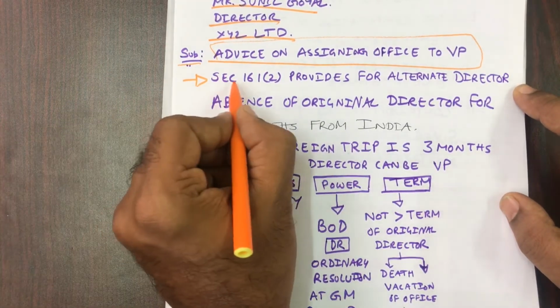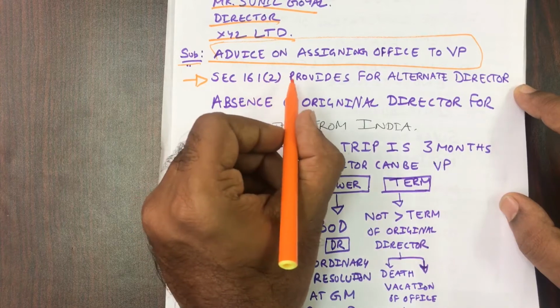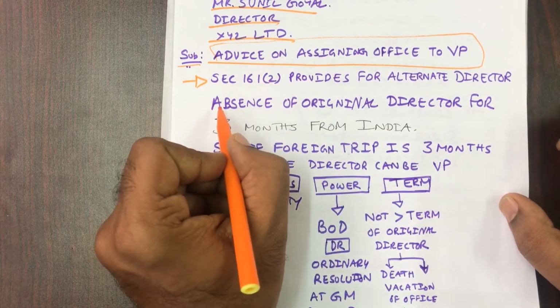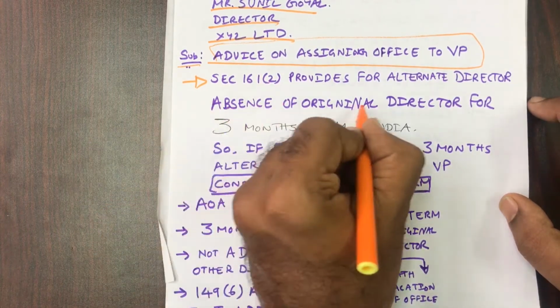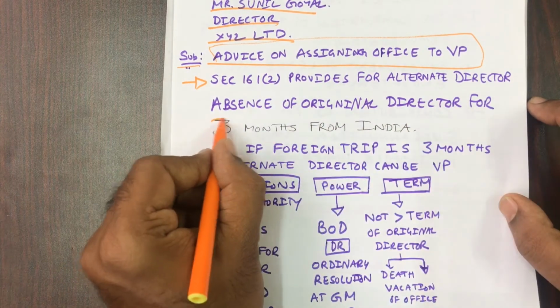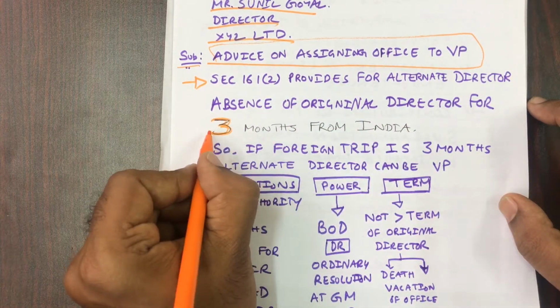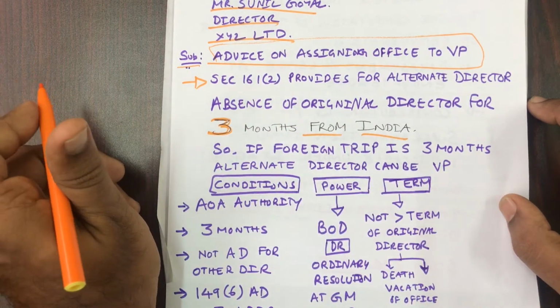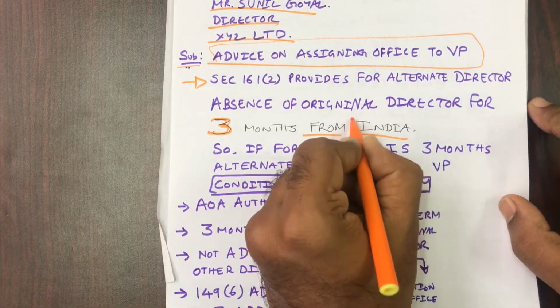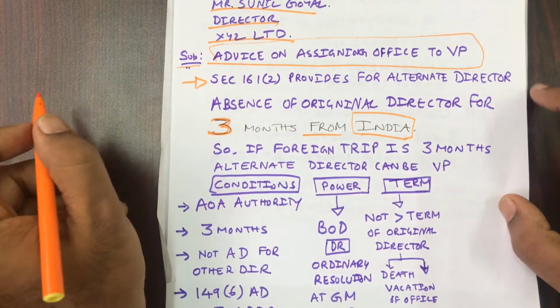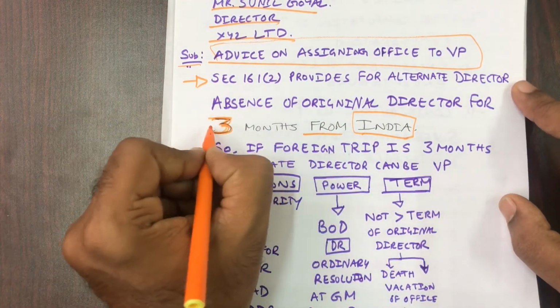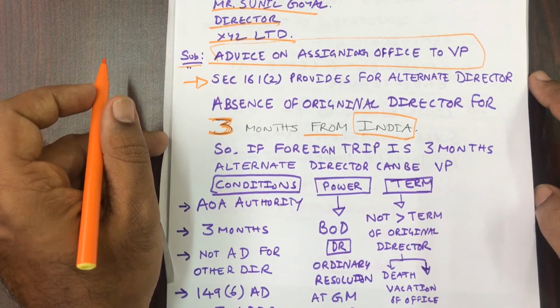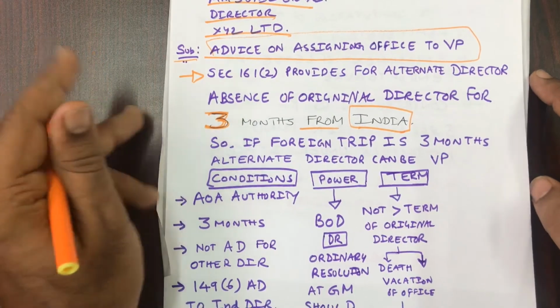First thing is section 161 subsection 2. It provides for alternate director, that is, absence of the original director for 3 months from India. Under the old Companies Act it was from one state, but now they have made the amendment in the new Act, it is if they go out of India. So if it is for 3 months, if they go out, then they have to appoint an alternate director.